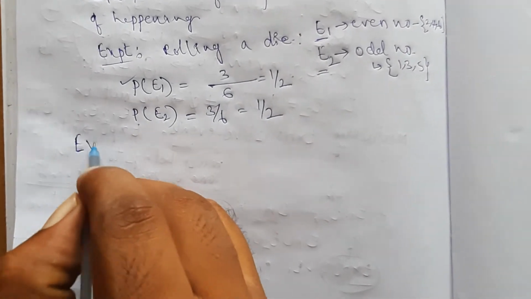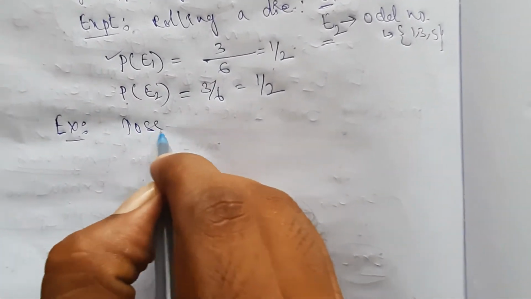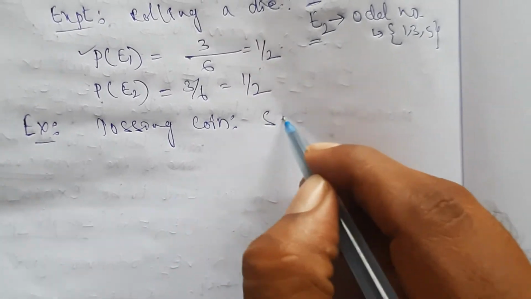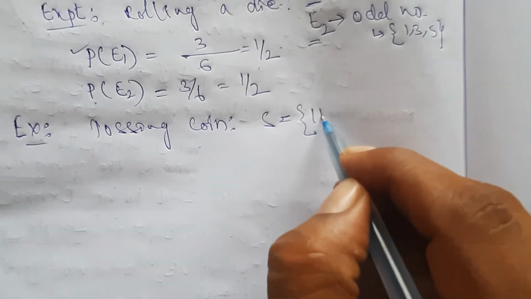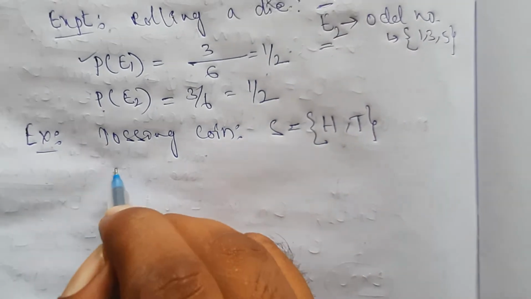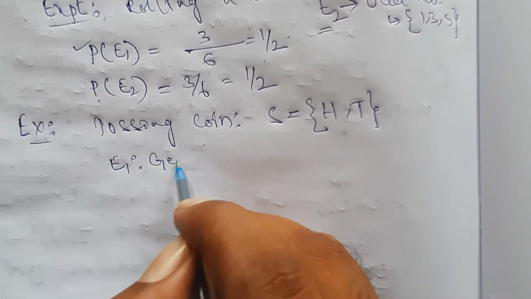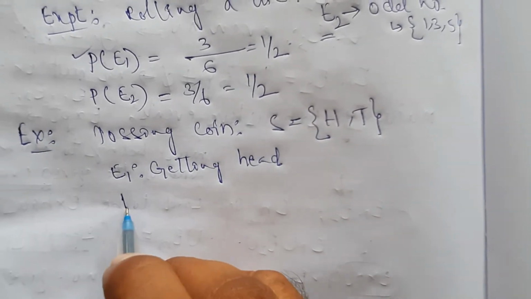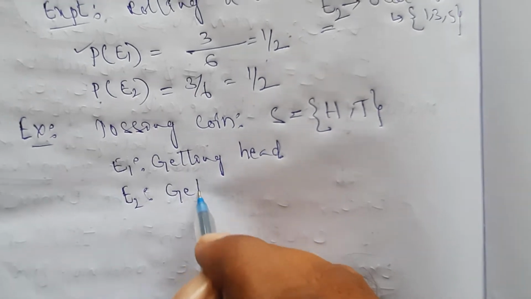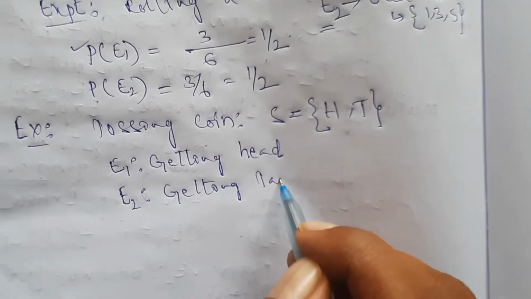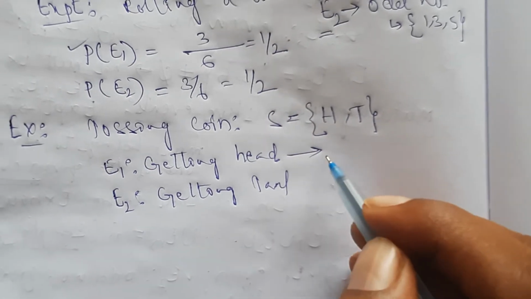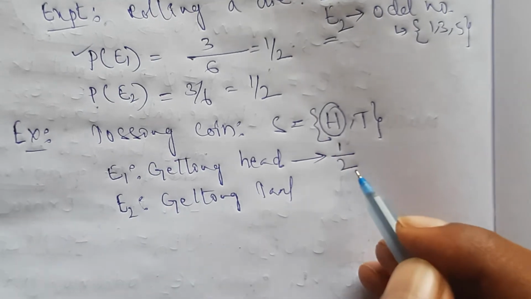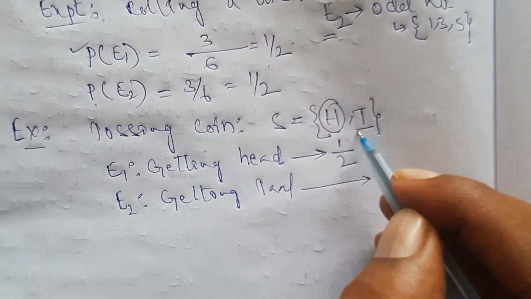One more example I will give. For example, tossing a coin. When I toss a coin, what will the sample space be? Head, Tail. Now event E1 I take as getting head. Next, event E2 I take as getting tail. Then what will be the chance of getting head? Head means only one favorable case is there, out of 2 total cases. Even for getting tail, how many favorable cases are there?